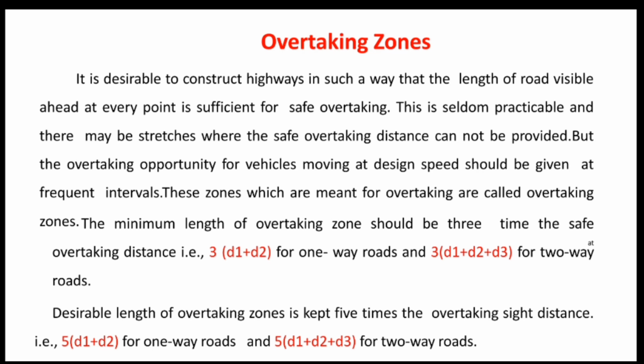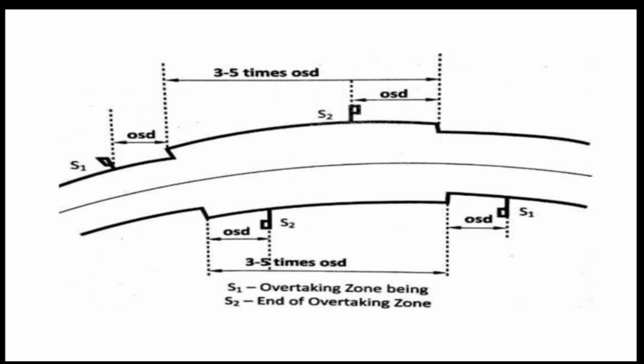and this distance is equal to d1 plus d2 for a one-way road and d1 plus d2 plus d3 for a two-way road. The minimum length of the overtaking zone should be 3 times the safe overtaking distance, that is 3 into d1 plus d2 for a one-way road and 3 into d1 plus d2 plus d3 for a two-way road.